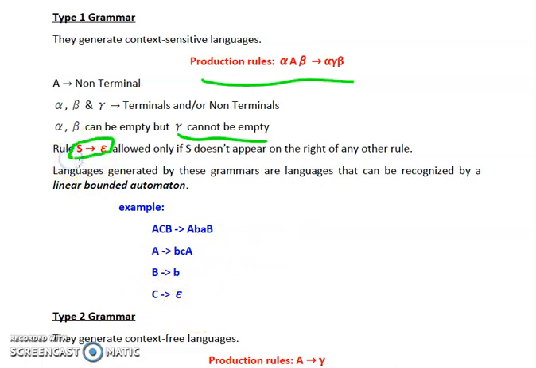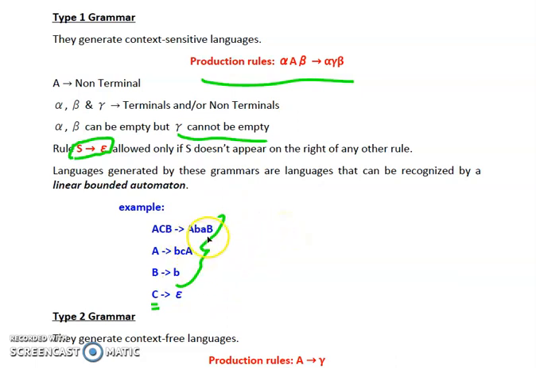So it is a rule that is S tends to epsilon. So over here C tends to epsilon. And according to this rule, it is only allowed if S doesn't appear on the right hand side of any other rule. Now let's check whether C is present on the right hand side of any other three rules. So we will check the three rules whether C is present on the right hand side or not.